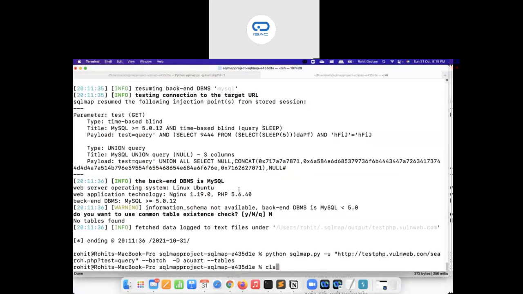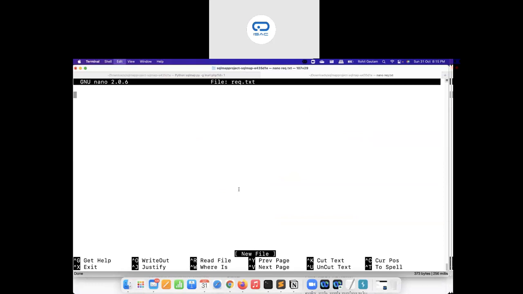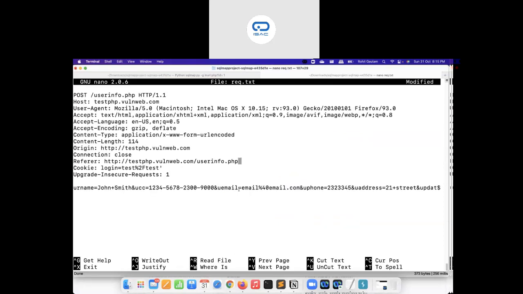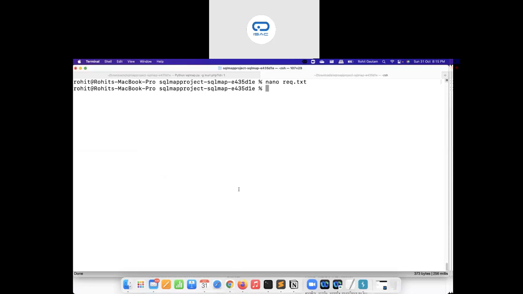So let's see this quickly as well. I'm going to create a file using Nano. Let's call the file request.txt and paste the request over here. This is the cookie that I want to test, so this is going to be my injection point. I'm going to add a star over here and save this. Once I save this, I'm going to say python sqlmap.py, and this time I'm not going to say -u. Instead, I'm going to say -r, that is, read the POST request file, with -batch, -banner and -dbs, and hit enter.